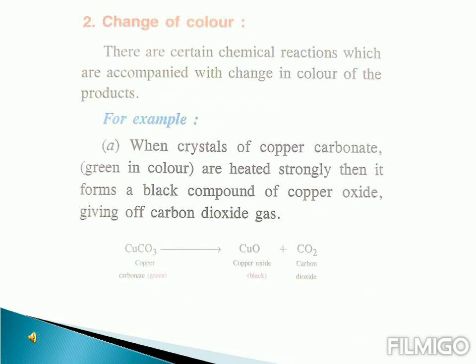Next is change of color. In some chemical reactions, the color of the reactants and the color of the products that are formed are not the same. They are of different colors.